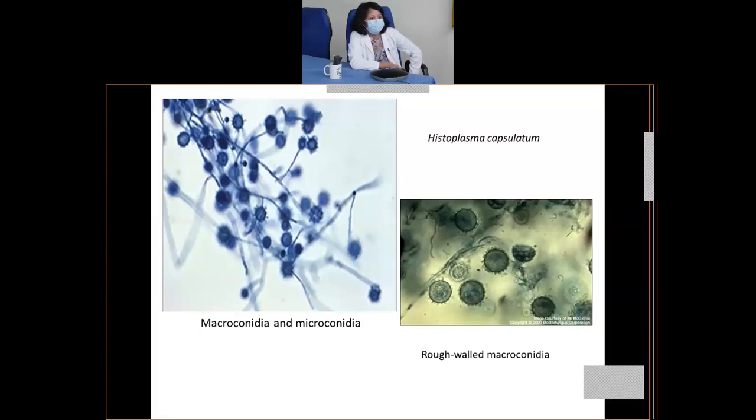Those are the microconidia. The macroconidia are usually rough walled with projections. They are very diagnostic of the histoplasma species, if such a morphology grows from your mycelial growth at 25 degrees centigrade.